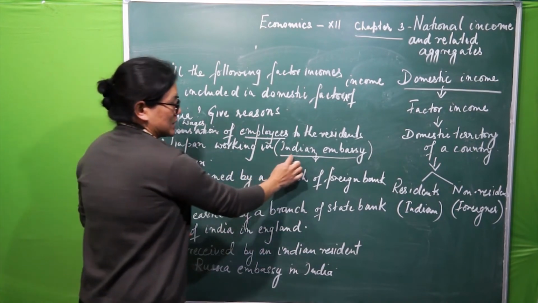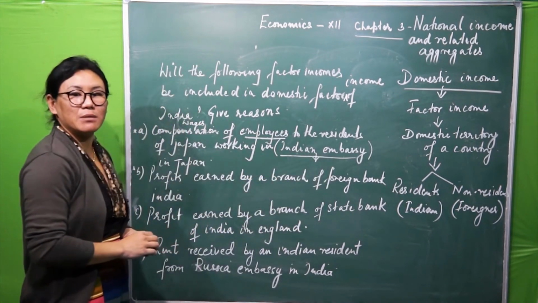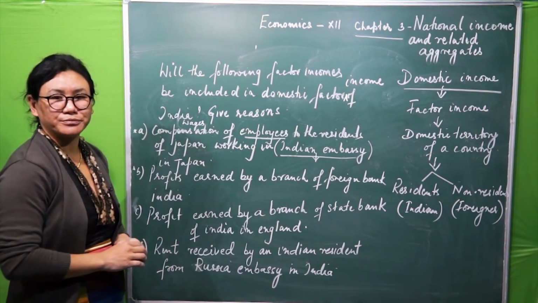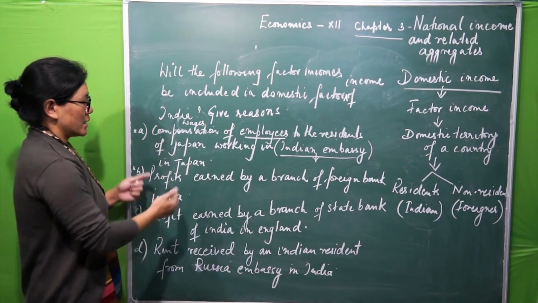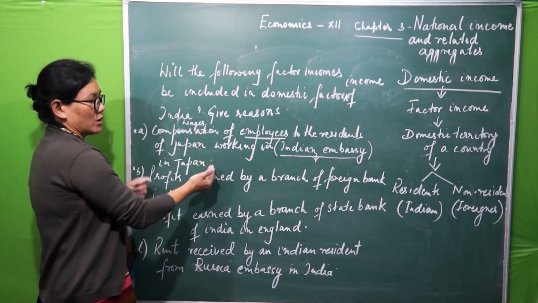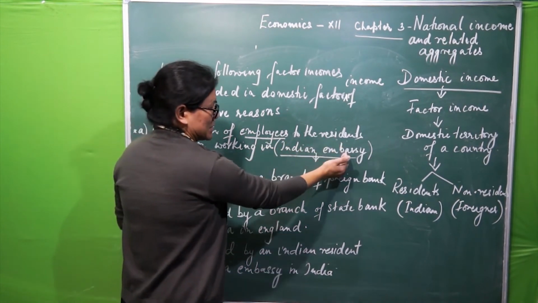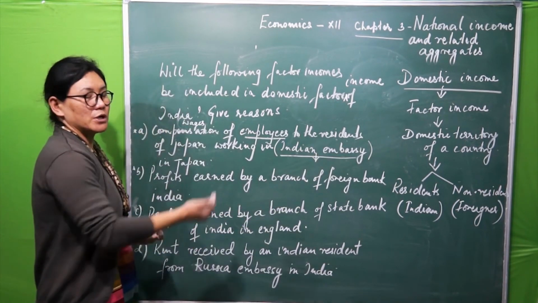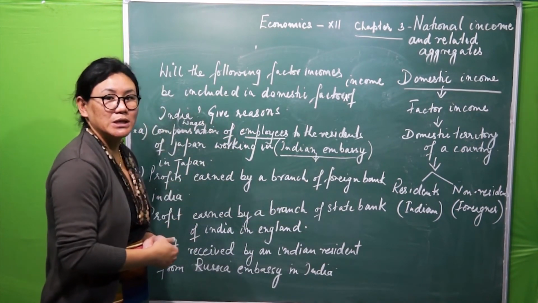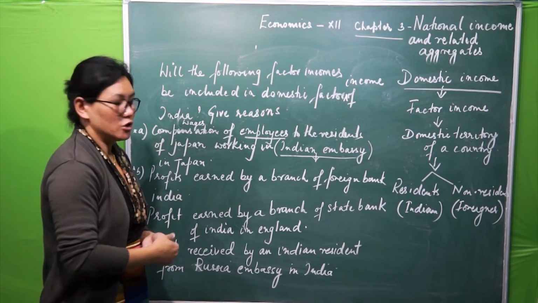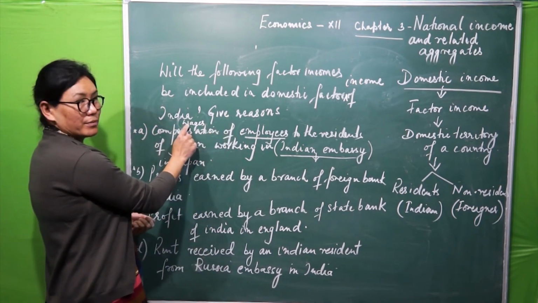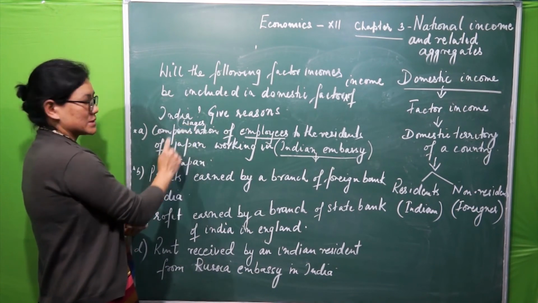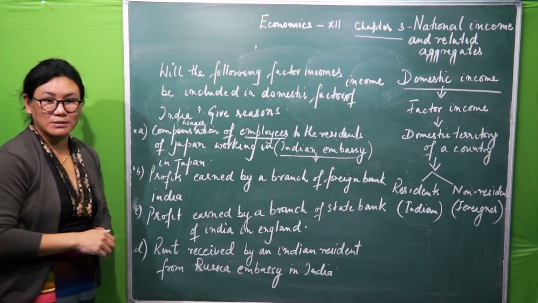Whenever we see this, Indian Embassy will become the part of domestic territory of India. So the answer will be what? Yes, because this Indian Embassy is a part of domestic territory of a country, no matter who generates this income. Is that clear? The first one is done.